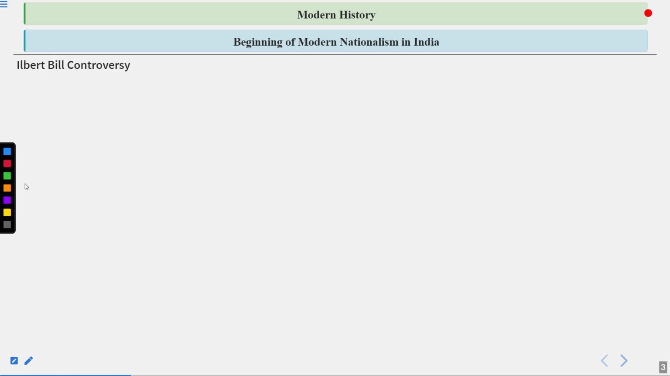First is the Ilbert Bill controversy that we are going to read about. The Ilbert Bill came during the time of Lord Ripon, and it was related to providing a particular order to the Indian judges that they can also give punishments to the British prisoners who are going through trials in the courts of India. So let's read more about it.